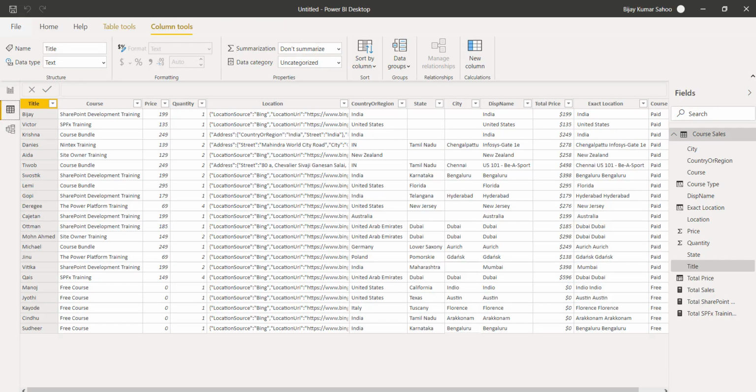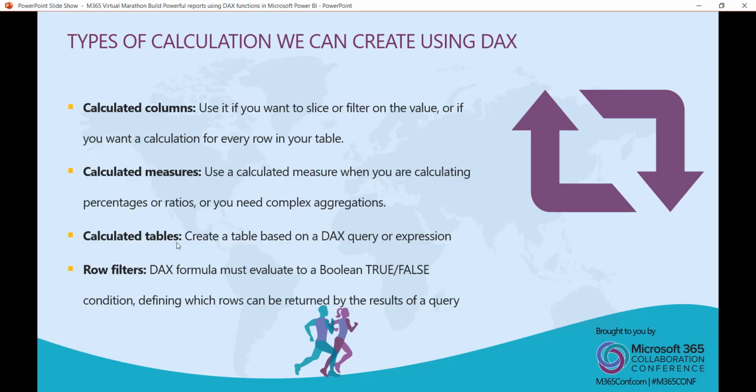Now next we will see the calculated tables. In this case, you will create a table based on a DAX query or an expression. Imagine you have the option where you can import a table from the beginning, and you can do all your calculation or create your measures. But imagine how good it will be when you create a query, and based on that query, from your existing model you can have a table ready.